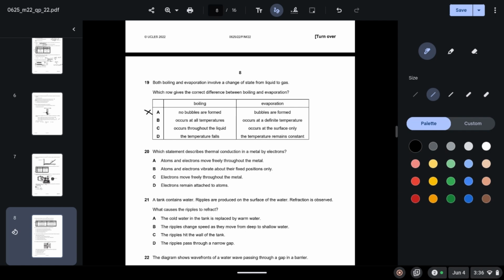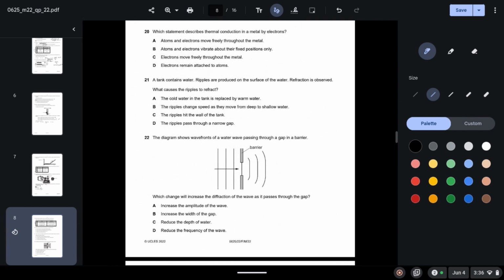Occurs at all temperatures, occurs at a definite temperature. This is the opposite. Evaporation occurs at all temperatures and boiling occurs at a definite temperature. This is also incorrect. Occurs throughout the liquid, occurs at the surface only. Well, this is correct, since we know that boiling occurs throughout the liquid and evaporation occurs at the surface only, because only the particles with the highest energy escape the liquid. So it occurs only on the surface.